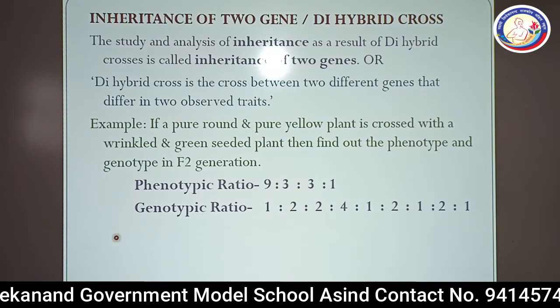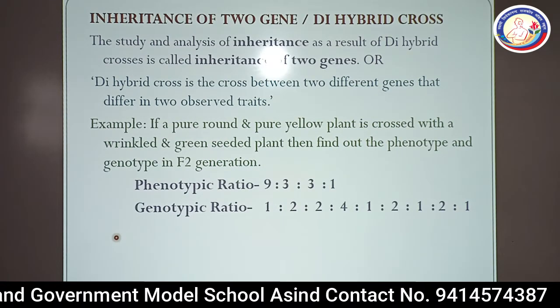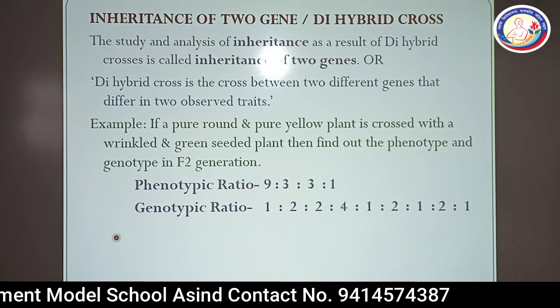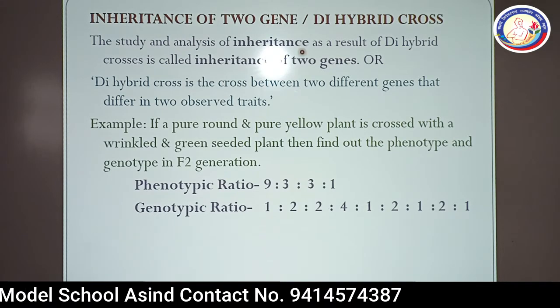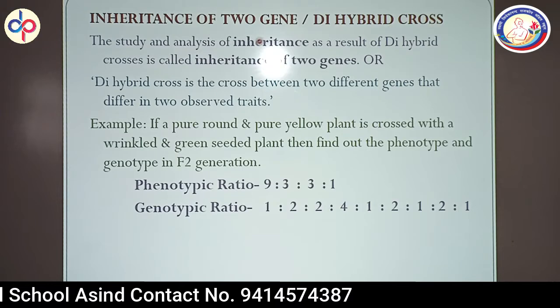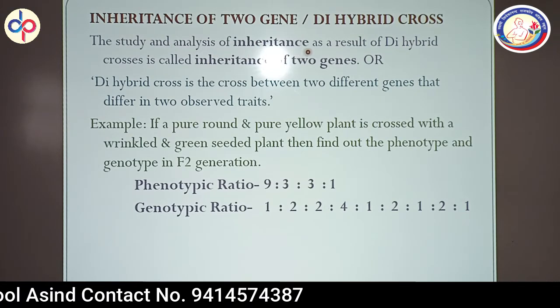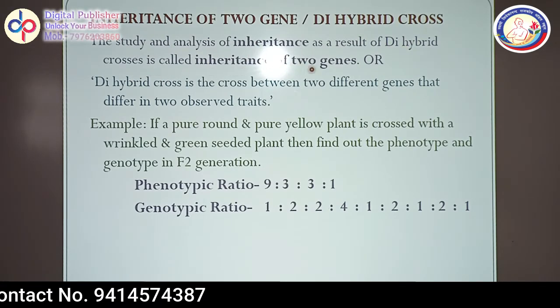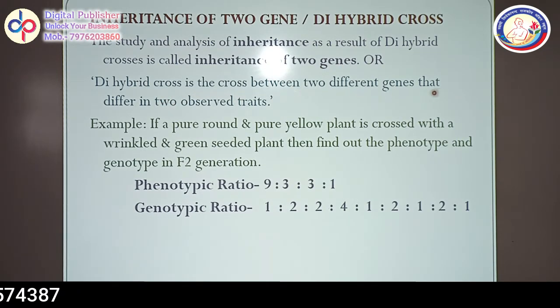Now we will start another part here, inheritance of two genes. It is also known as dihybrid cross. The study and analysis of inheritance as a result of dihybrid crosses is called inheritance of two genes. Another definition: a dihybrid cross is the cross between two different genes that differ in two observed traits.